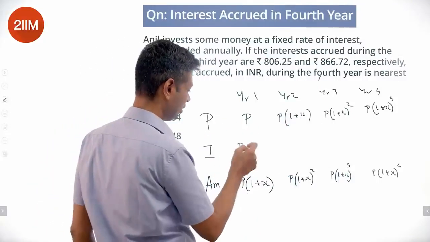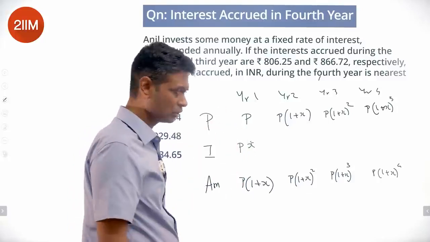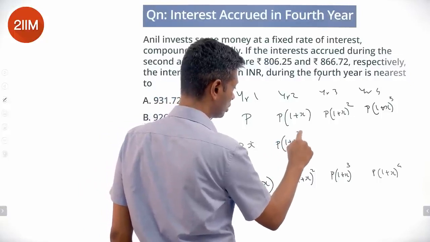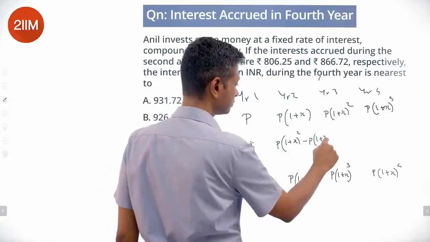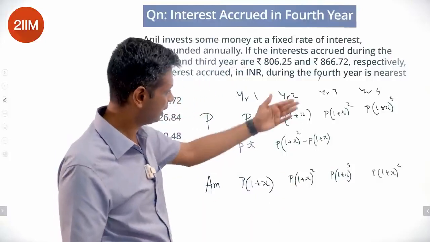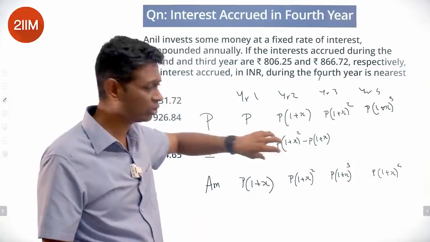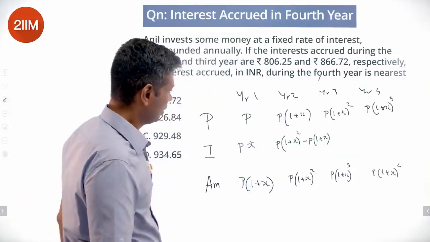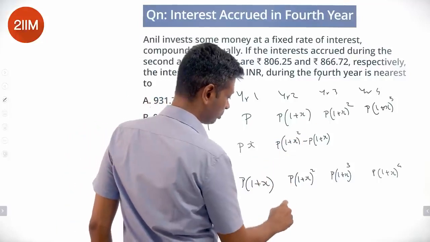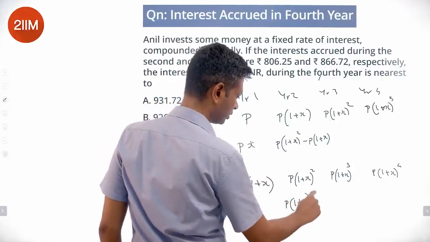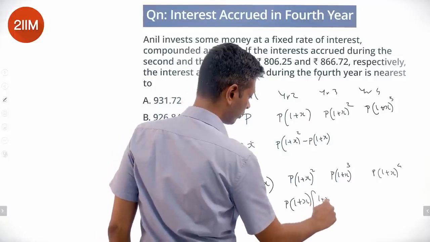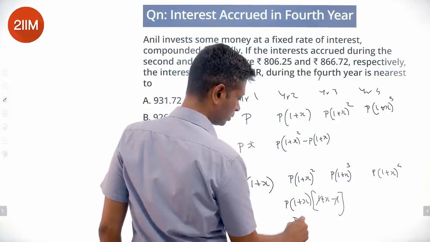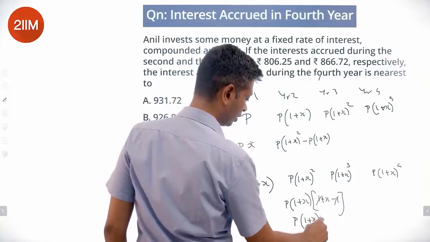So what is the interest? Interest here is P into X, year 1. What is the interest here? This is P into 1 plus X the whole square minus P into 1 plus X. This minus this, amount minus principal, is the interest accrued in the second year. Same process here. So P into 1 plus X whole square minus P into 1 plus X is P into 1 plus X into 1 plus X minus 1, or P into 1 plus X into X.